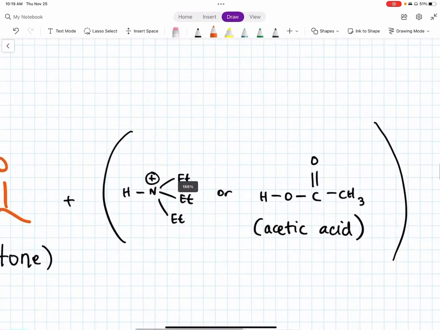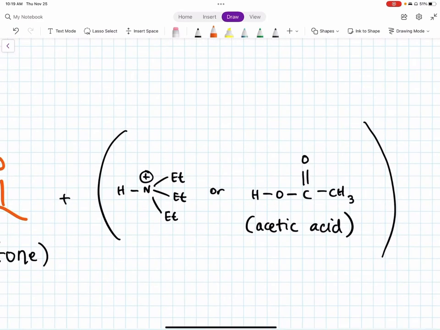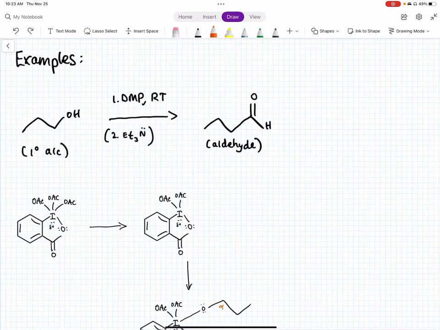You'll also create some byproducts. Since I used triethylamine, when it becomes protonated it creates this charged molecule right here. If I were to use OAc negative as my base, it would create acetic acid, since there is an added hydrogen. And acetic acid is basically vinegar, which shows that the byproducts are not toxic. And I'll go over some examples.